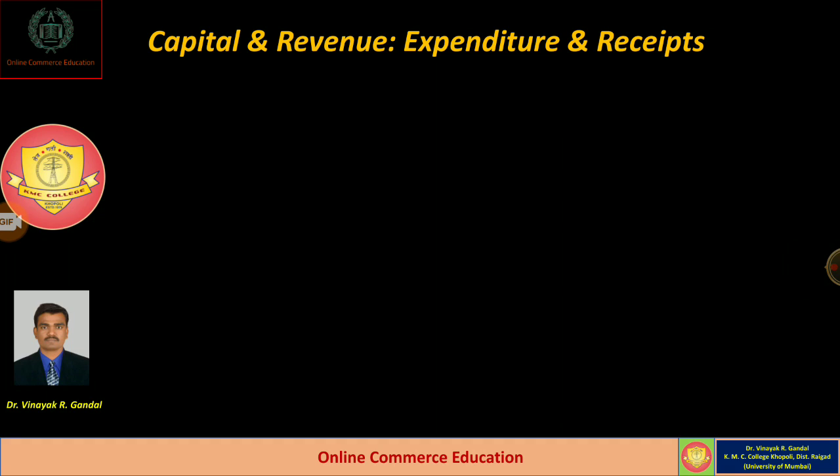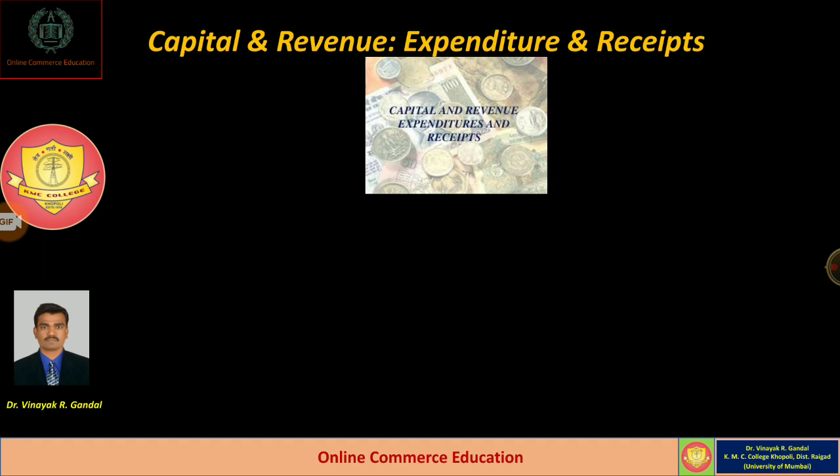Today I'm going to talk about capital and revenue. Means today we have to learn about capital expenditure as well as revenue expenditure, capital receipts as well as revenue receipts. So dear students, in any types of business organization there is an incurrence of some expenditures and incomes. Even funds are always required to carry business activities, and there are many business activities which lead to raise certain amount of expenditure and receipts.